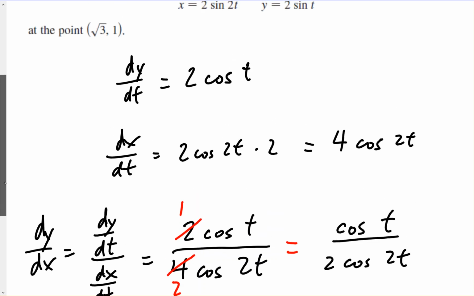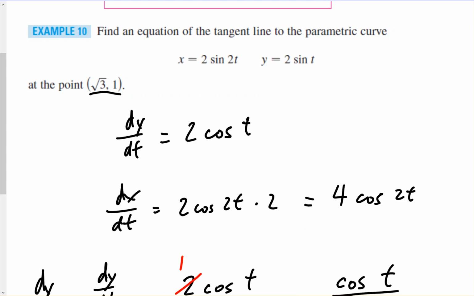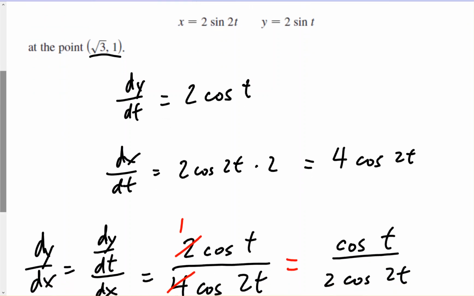Now, one of the things we want to do with this point is convert it to an angle, because that'll help us with plugging into the cosines. Okay, so let's think about square root 3 and 1.